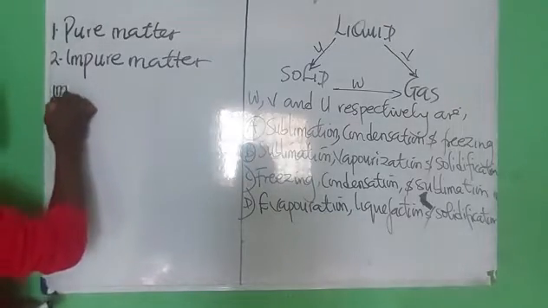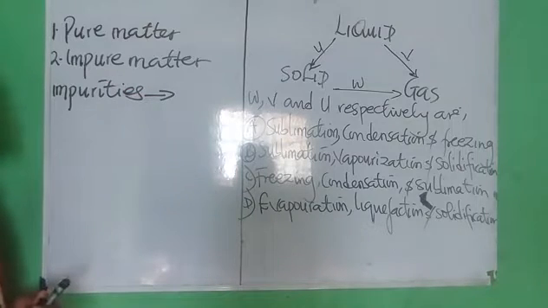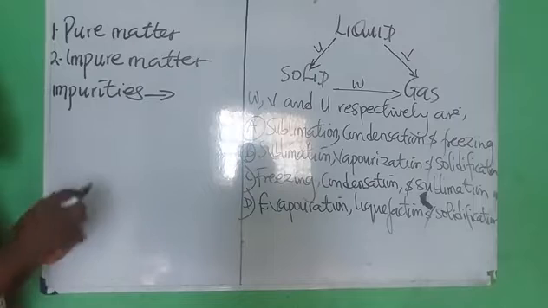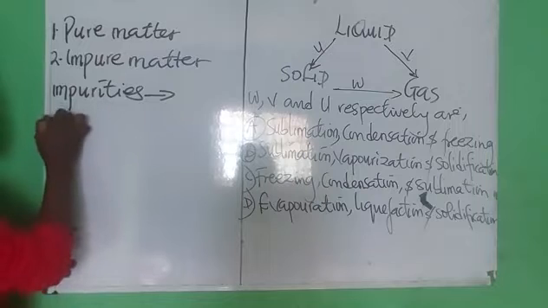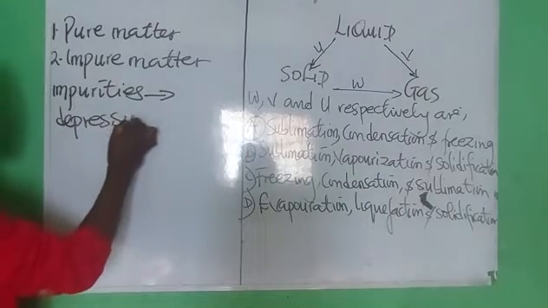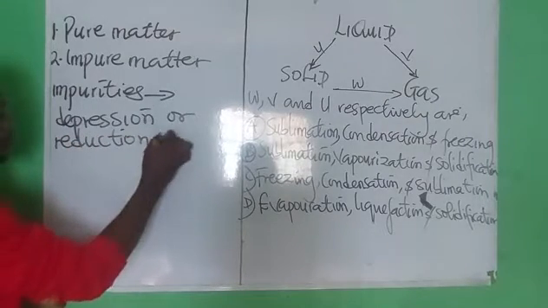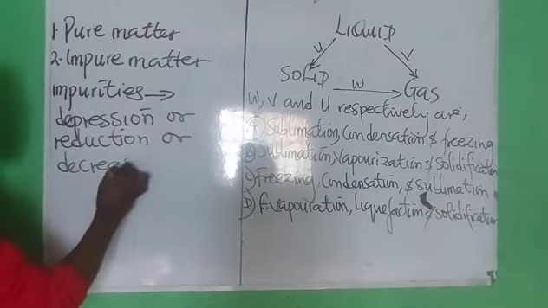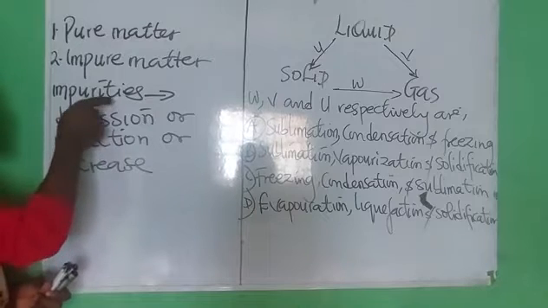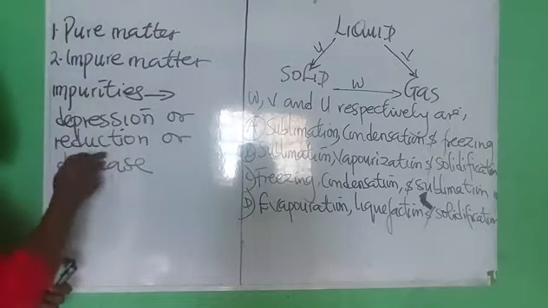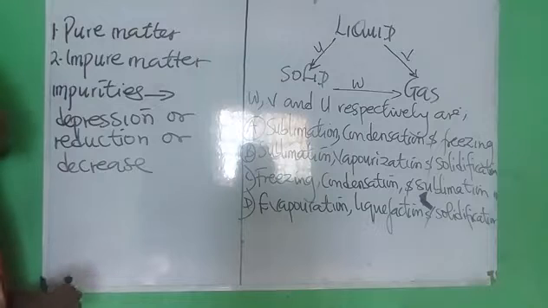Now listen to this. The impact of impurities in a solid molecule. What do impurities do to the melting point of a solid? Please, impurities cause a depression or reduction or decrease. Students, take note of this. When impurities are found in a given solid, what happens? They cause a depression or reduction or a decrease to the melting point of such solid.